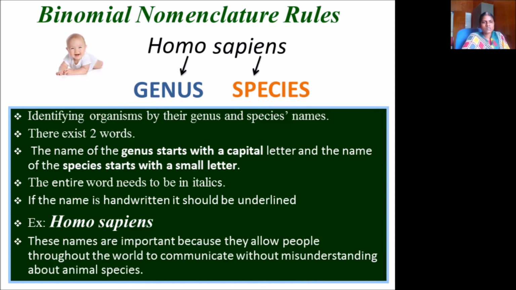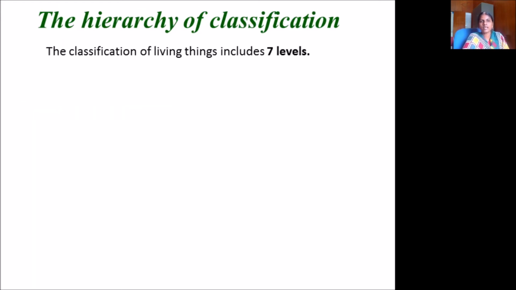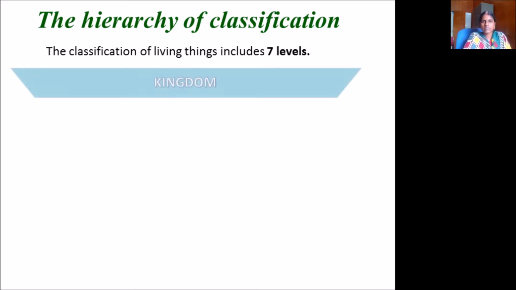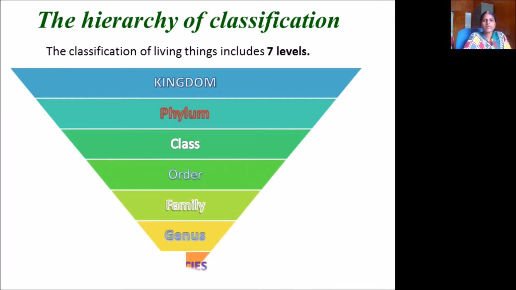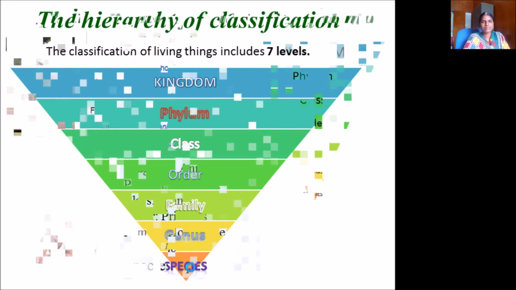These names are important because they allow people throughout the world to communicate without misunderstanding about animal species. There is a hierarchy of classification. It means a particular animal or living organism should be classified under some category. The classification of living things includes 7 levels: kingdom, phylum, class, order, family, genus and species. So this is the order. Kingdom is the greatest one, and species is the smallest of the levels.